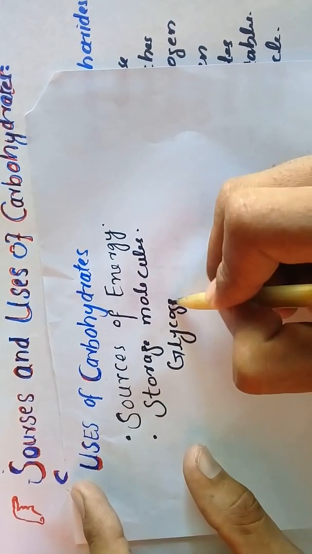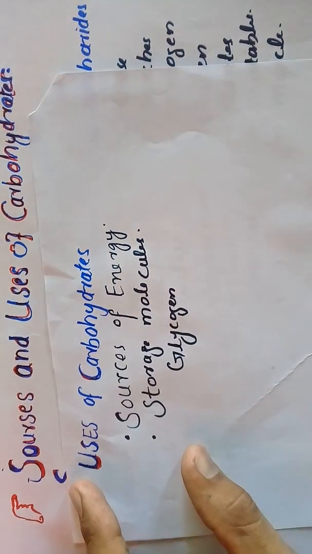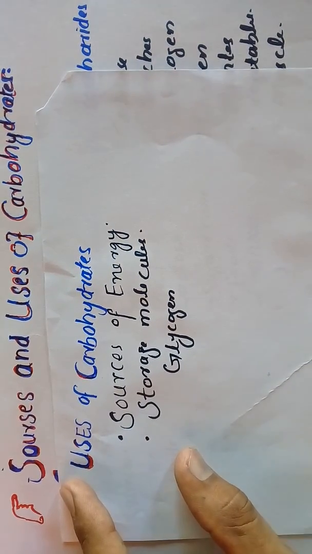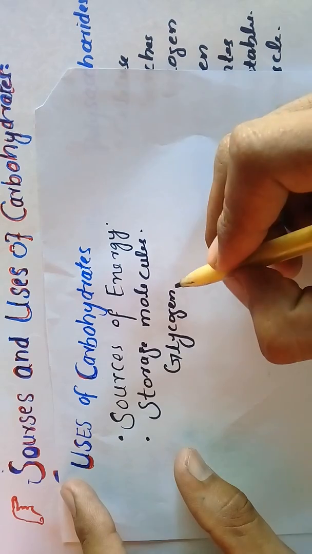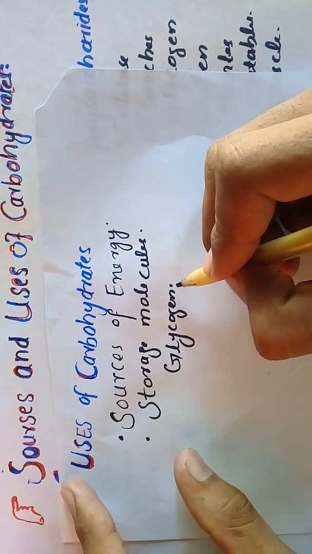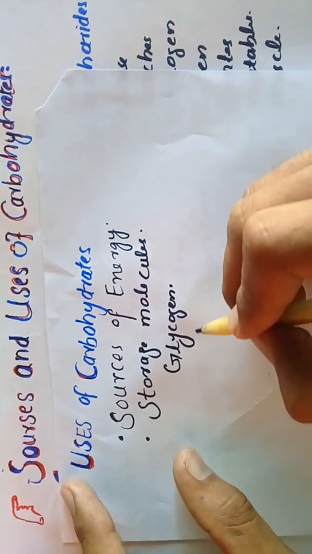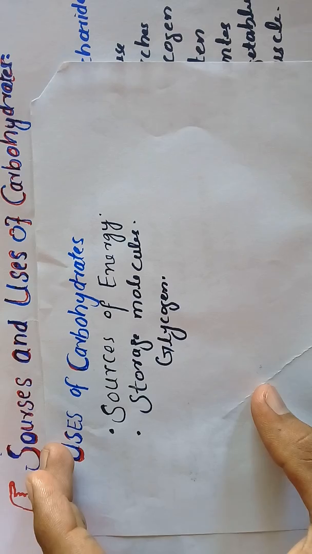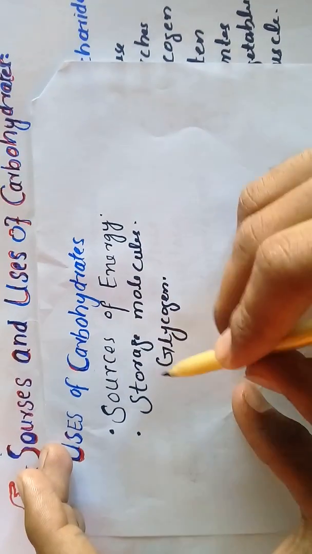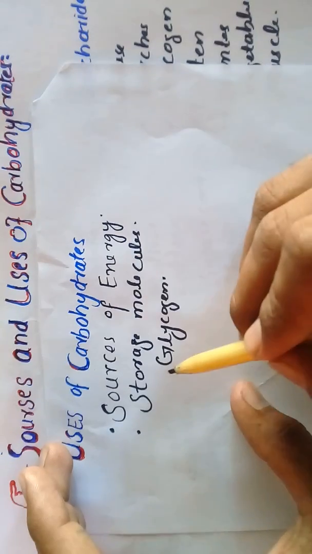Glycogen is a polysaccharide which is made from monomers of glucose. Many glucose molecules combine and form large molecules, meaning that glucose is stored in the form of glycogen in animals. They play the role of providing energy to the body.